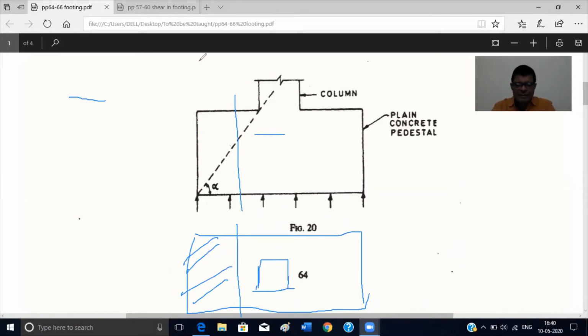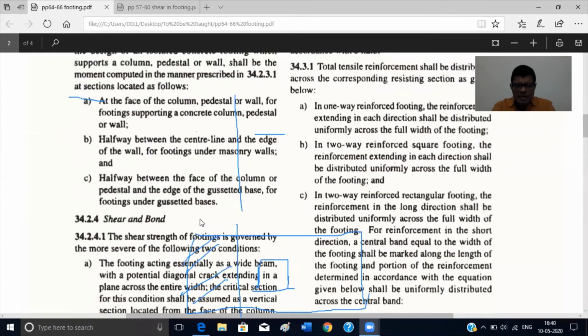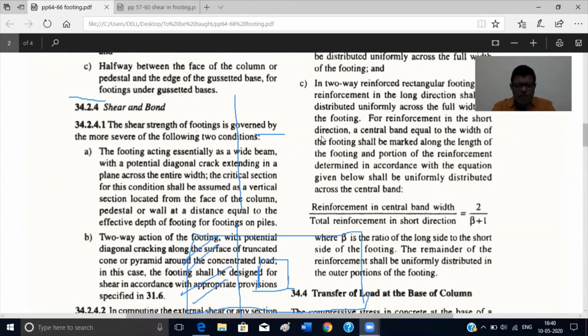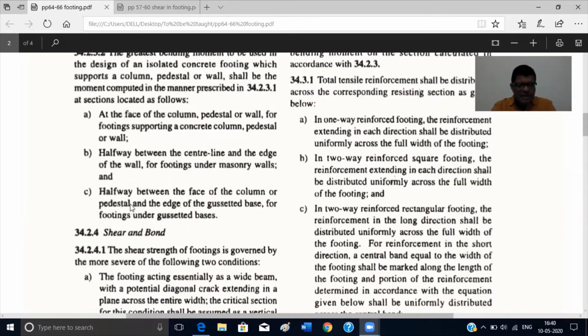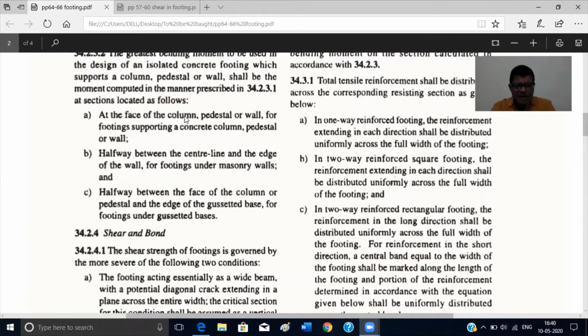So accordingly, you can find the greatest cross sections for bending moment. So what it says, at the face of the column, pedestal or wall for footing supporting a concrete column, pedestal or wall. So at the face of the column we have to take this critical section.